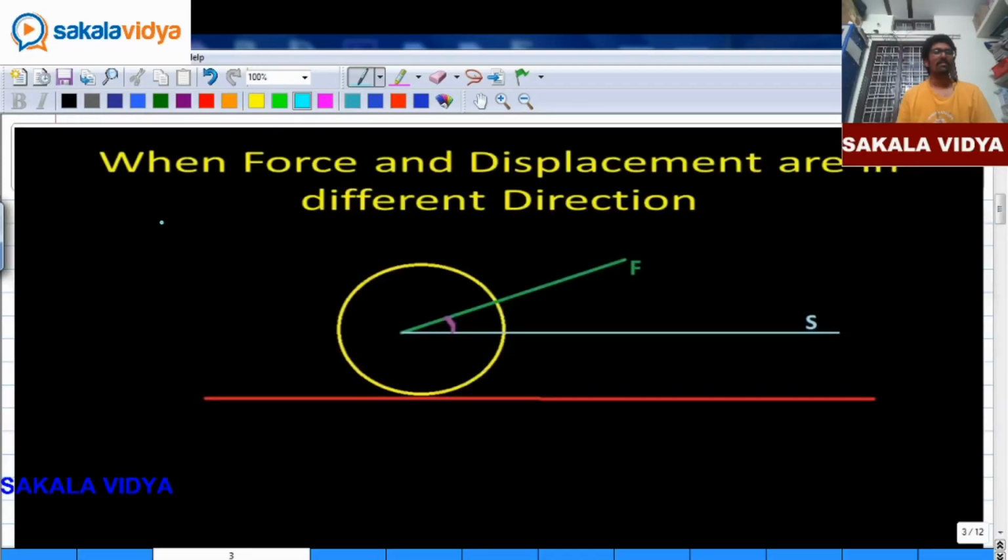Second case, when force and displacement are in different directions. This is a roller placed on the ground surface. This is the force applied, which makes an angle theta. Theta is the angle between force applied and displacement made by the body.